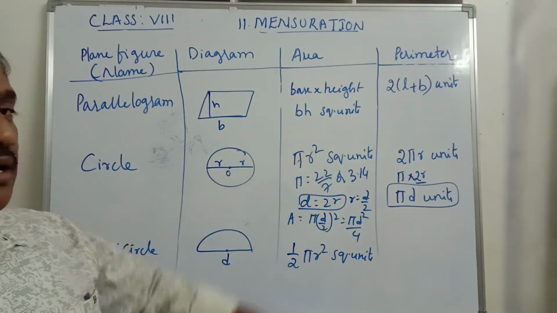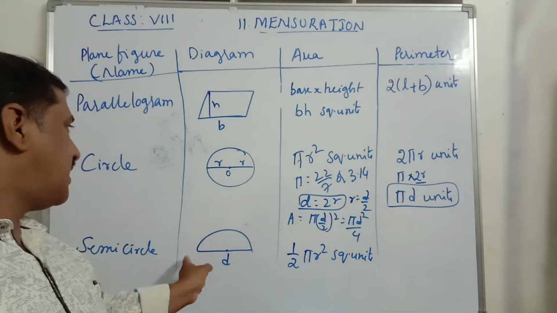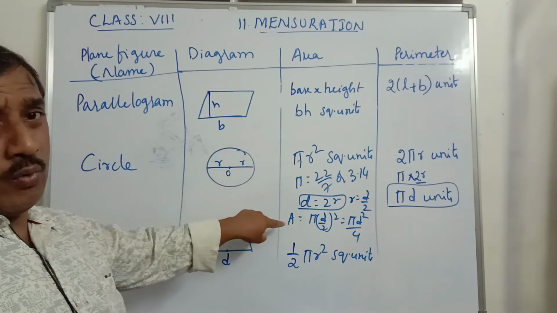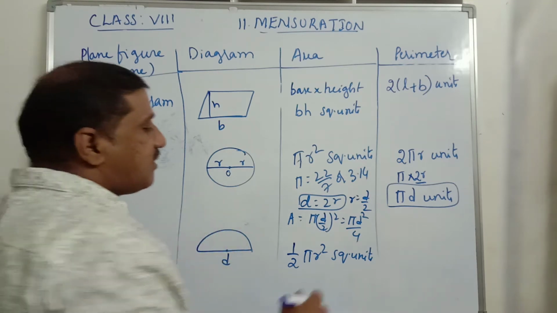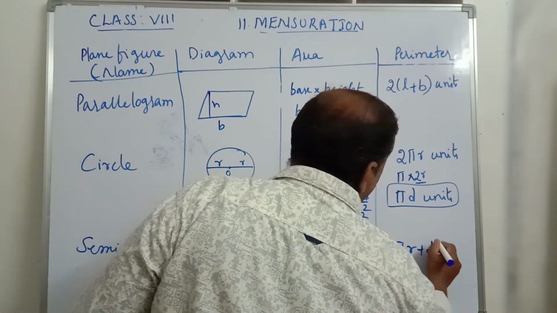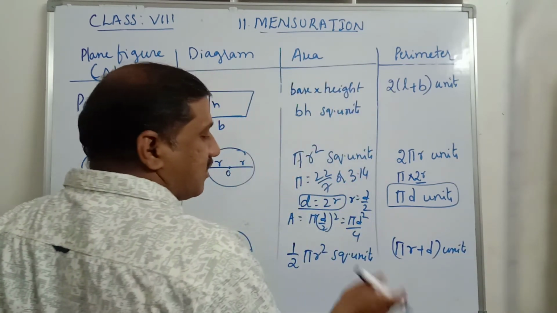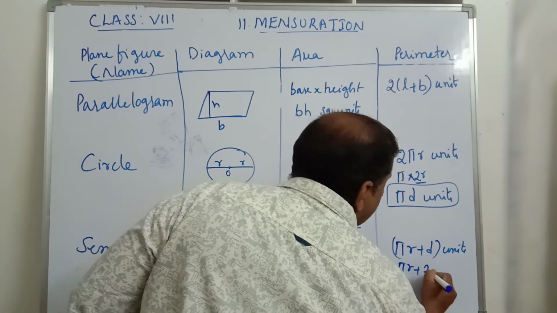What about the circumference or the perimeter? The total length of the full circle is 2 pi r, and half of it becomes pi r. On this diameter, therefore, the circumference of the semicircle is pi r plus the diameter, which is pi r plus 2r.